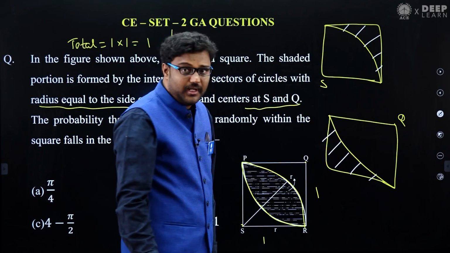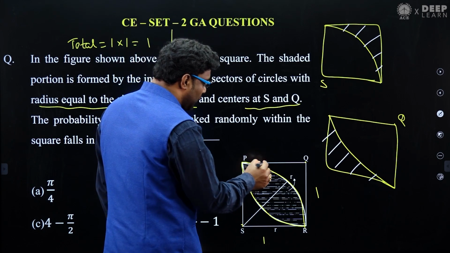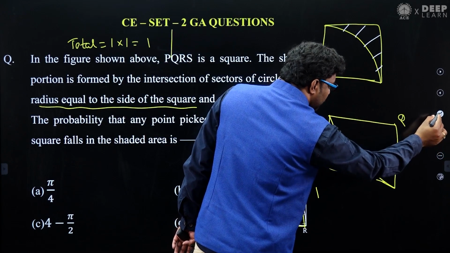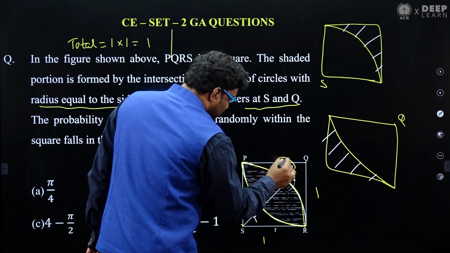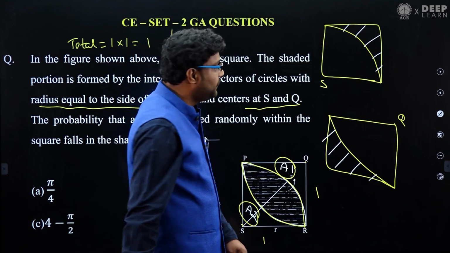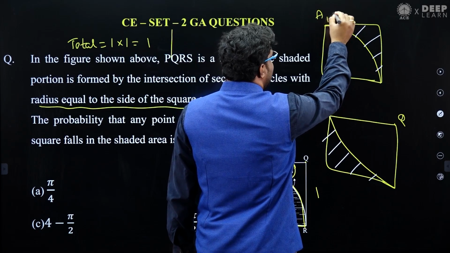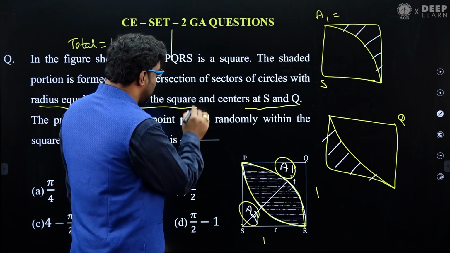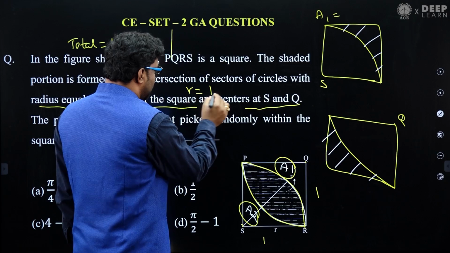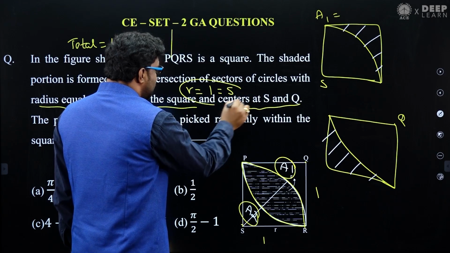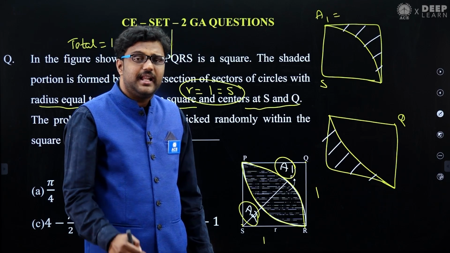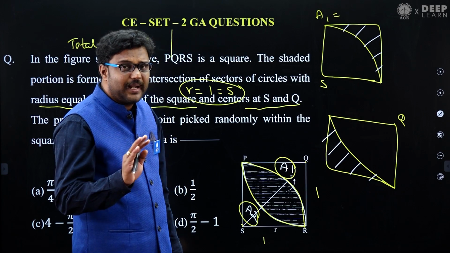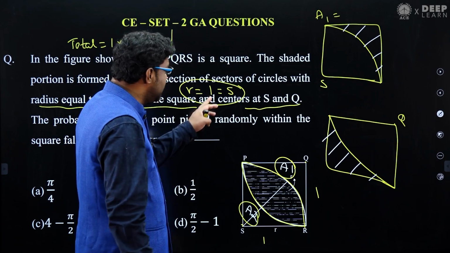If you want to find this portion, what do you have to do here? We can call them A1 and A2. Let's name this as A1 and this as A2. For simplifying the procedure, I'm taking the side of the square as 1. You could take x also, no issue. Then the radius will be equal to 1, since the radius of the circle is equal to the side of the square.